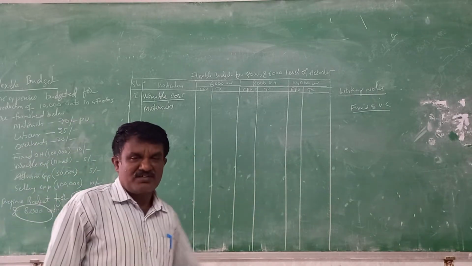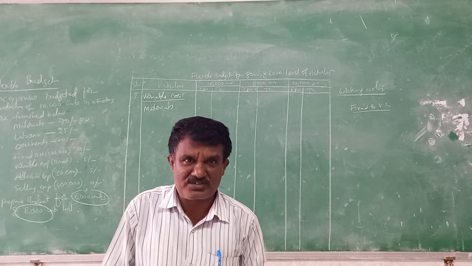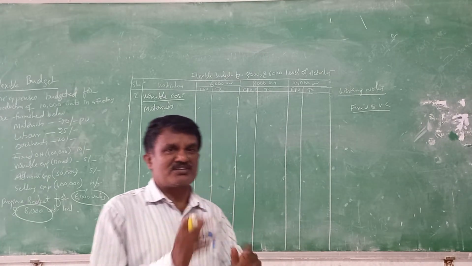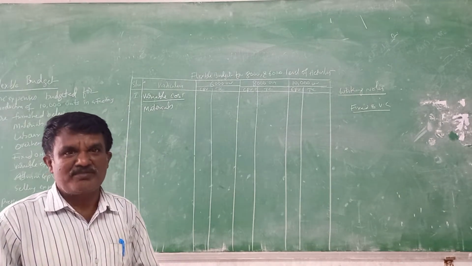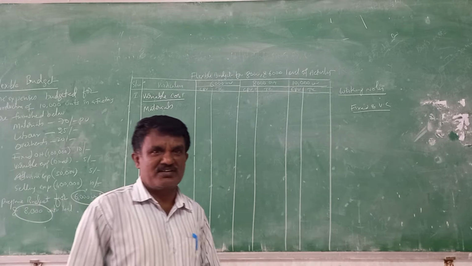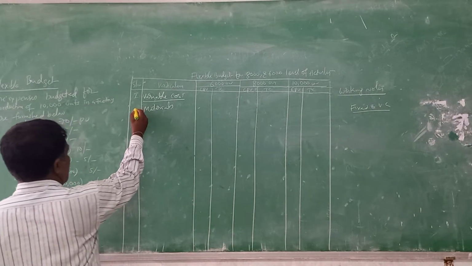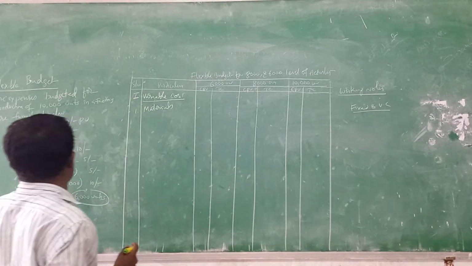For example, take construction of a building. If you construct 2 or 3 floors, your material cost will be different. If you construct only one floor, your material cost will be different. That is what I am going to make clear to you. So I am taking material cost as Roman numeral one here, with serial number 1.